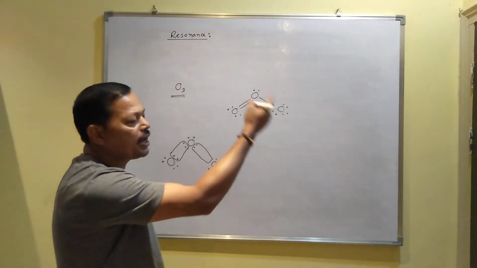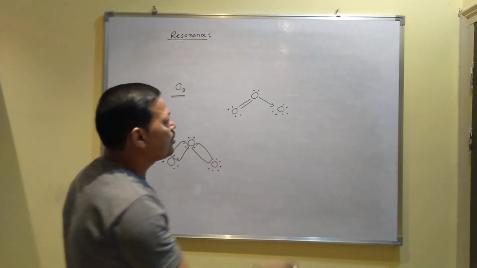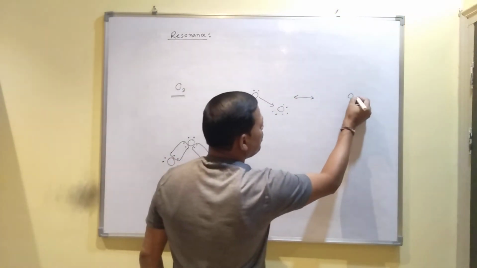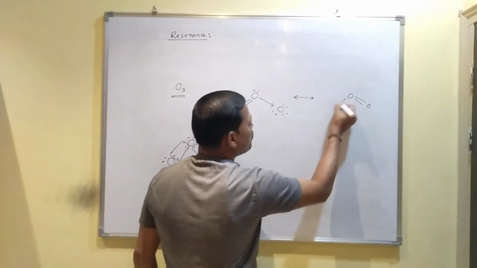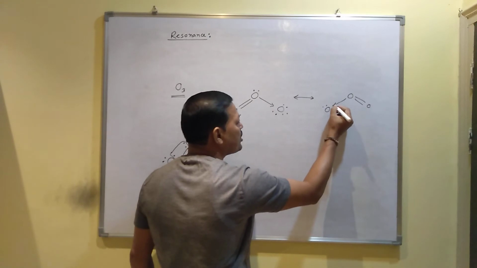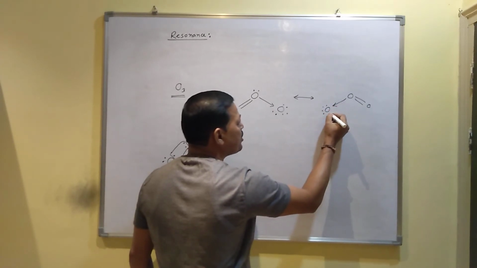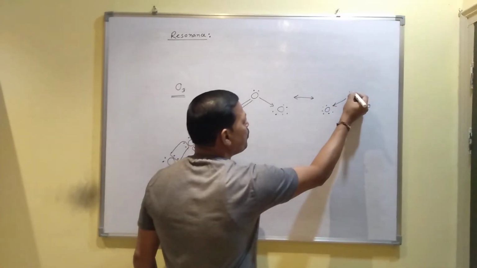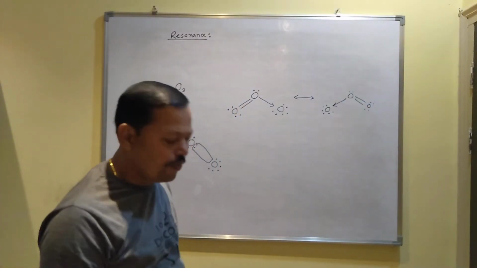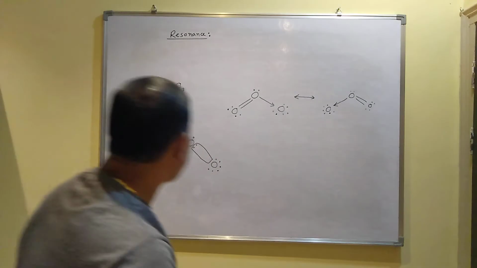I mean that double bond can move from this position to that position. So if you want to draw the resonance structure for ozone, you can draw this way also. Very simple. Then since the single bond is present here, here 3 lone pairs, here 1 lone pair, here 2 lone pairs. So like this way you can draw the resonance structure.